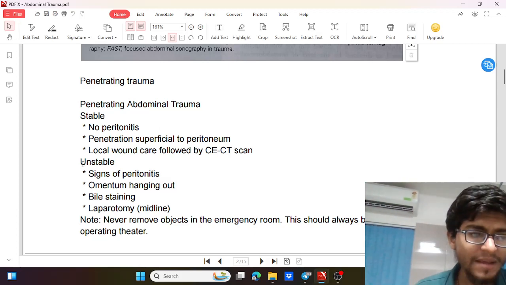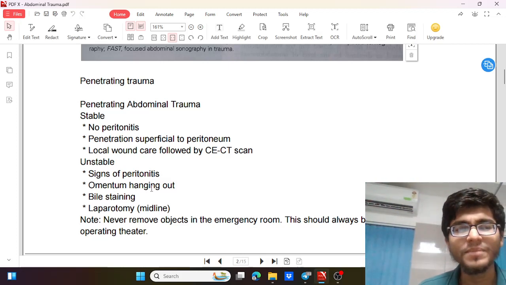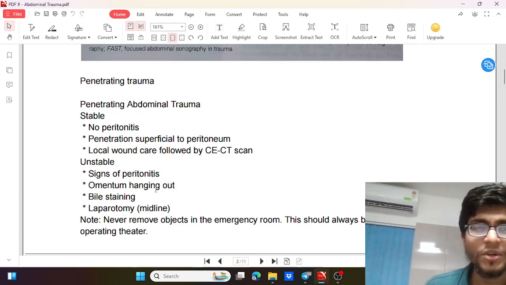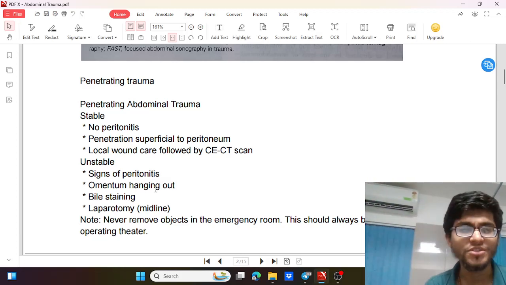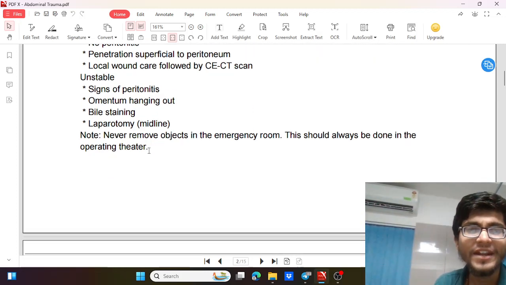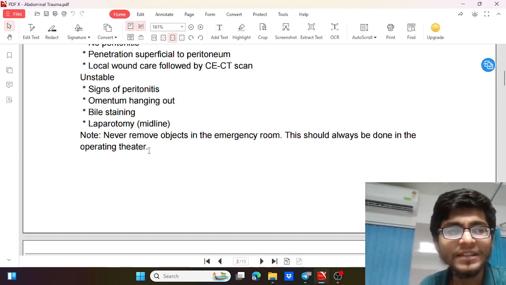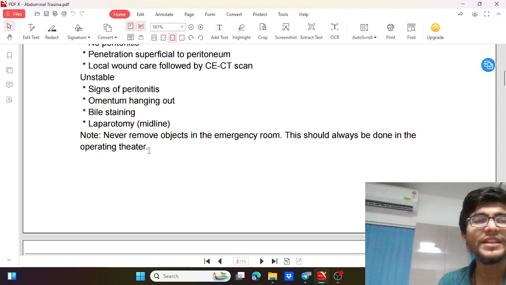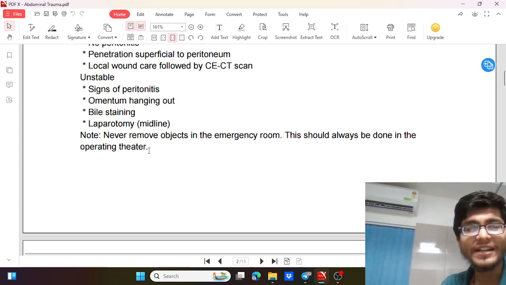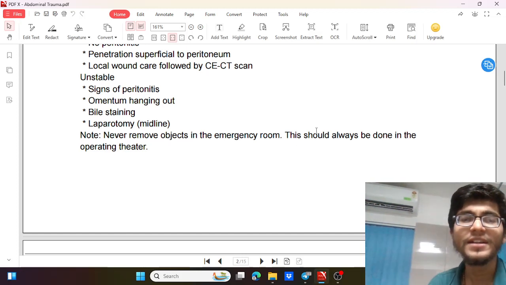If the patient is unstable, there are signs of peritonitis or something is coming out, like the omentum, or there is some bile staining, then we directly take the patient for surgery, that is midline laparotomy. And we have to remember that if the patient has been brought to the emergency room with an object in the abdomen, like a knife or something, it should be removed under